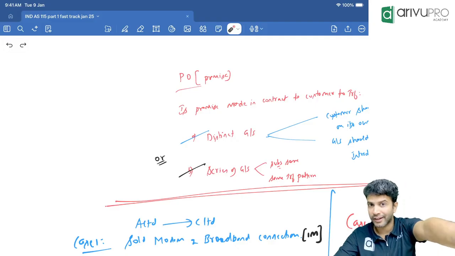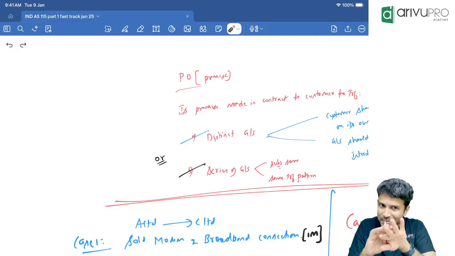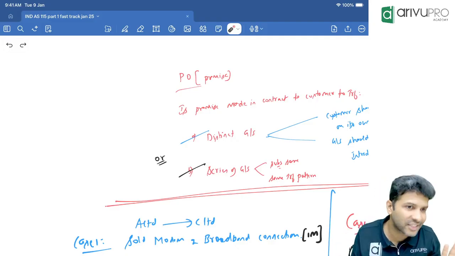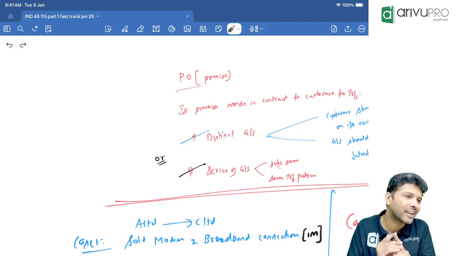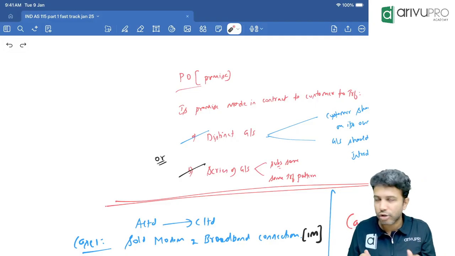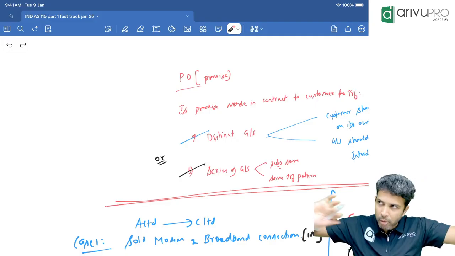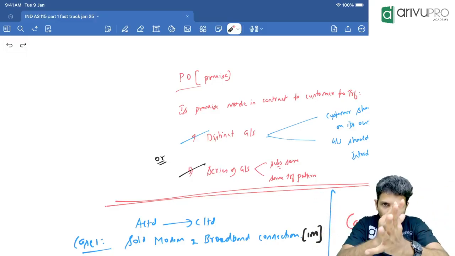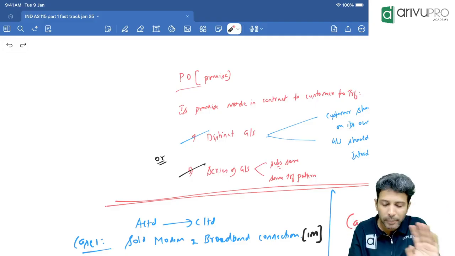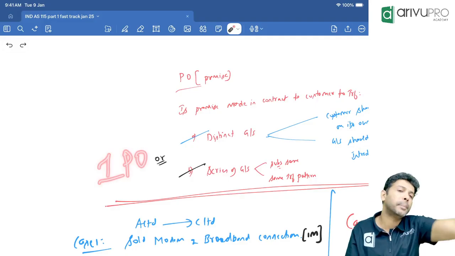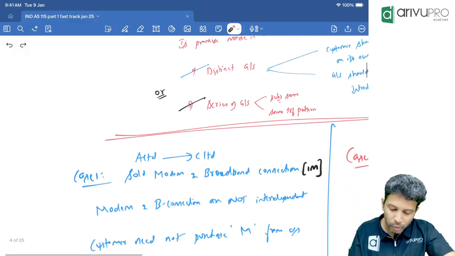But don't forget, if you want to treat them as separate, they should not be interconnected or interdependent. Meaning you should be able to use modem separately, broadband connection separately. If modem and broadband connection are interdependent, then it will not be 2 POs, it will become 1 PO.